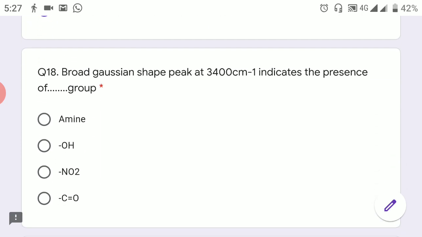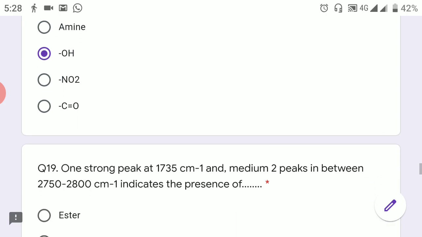A broad Gaussian-shaped peak at 3400 centimeter inverse indicates the presence of a hydroxy group. This is a peculiar feature of the hydroxy group, as we have discussed in the lectures also: when you have a broad peak and the value is around 3400 centimeter inverse, it is naturally a hydroxy group.